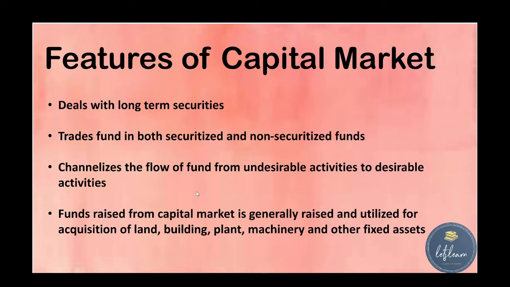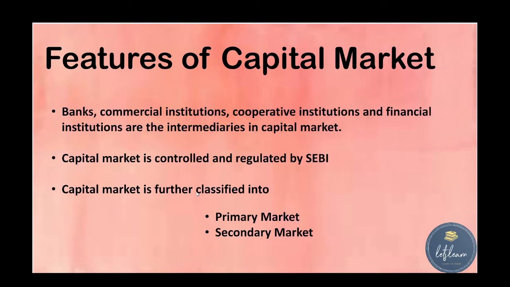The fourth feature of capital market is that the fund raised from capital market is utilized for acquisition of land, building, plant, machinery, and other fixed assets. So basically, we can say that the funds raised from capital market are raised and utilized for acquisition of fixed assets.